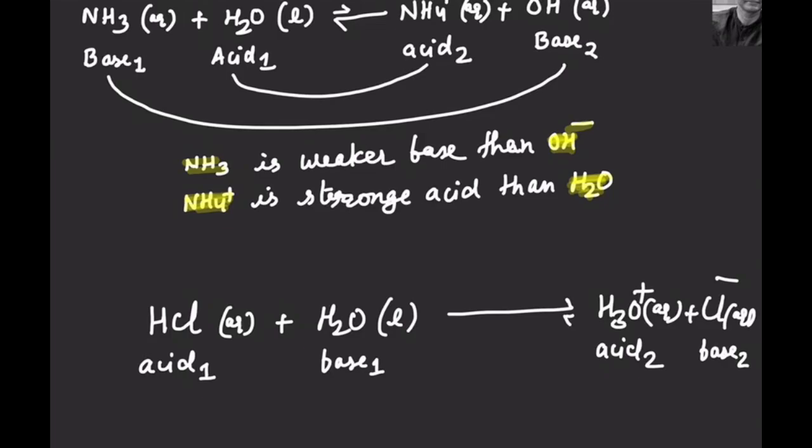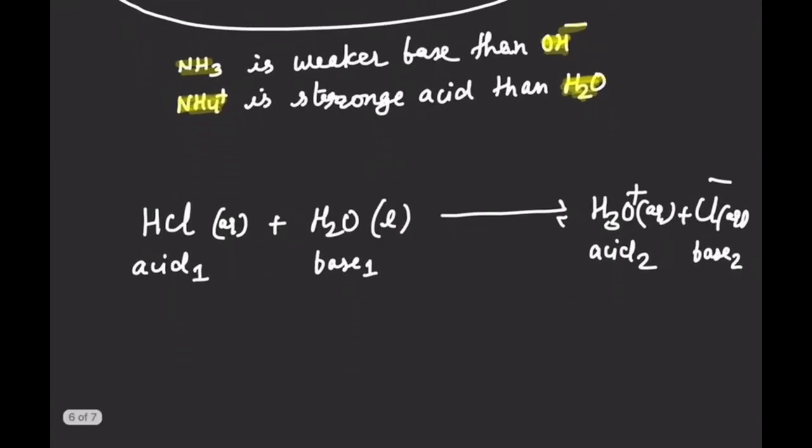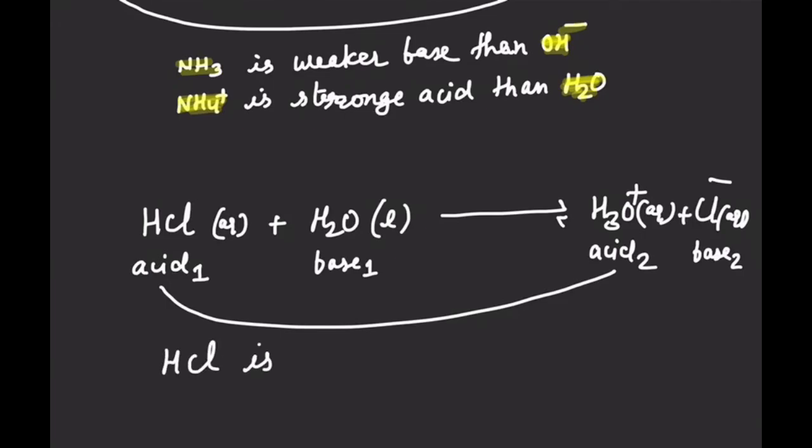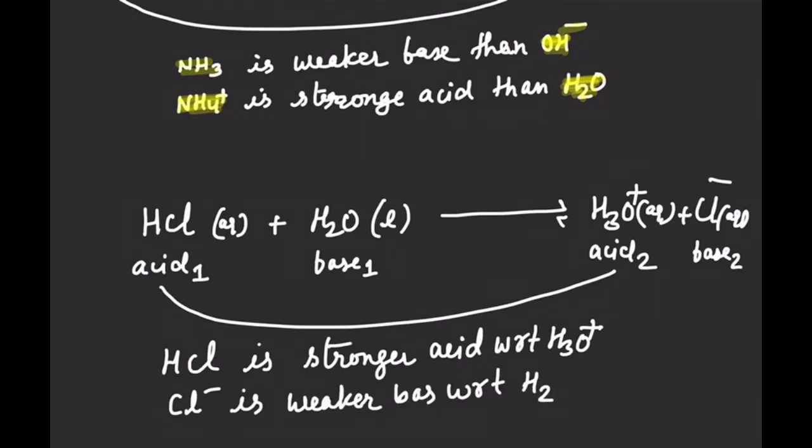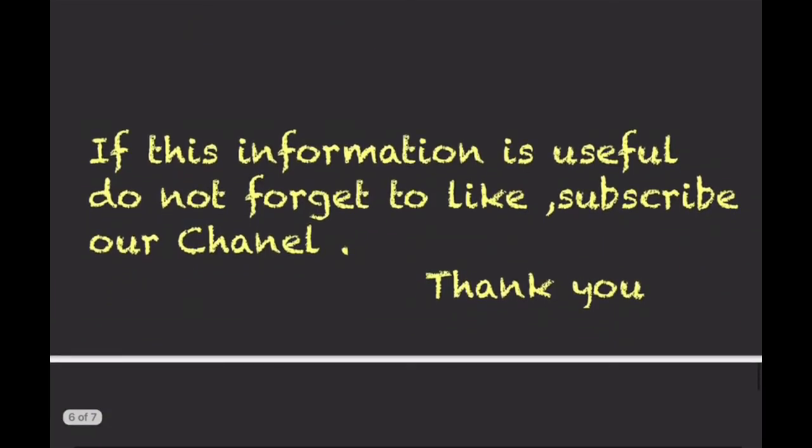Since there are two acids, if we compare them, we can say that HCl is a stronger acid with respect to H3O plus ion. Hence, when we compare water and Cl minus, since the reaction is moving more in the forward direction, we say that Cl minus is a weaker base than water. Here also, Cl minus is a weaker base with respect to water, and HCl is a stronger acid with respect to H3O plus ion. So hopefully you are able to understand what I want to give you, right?